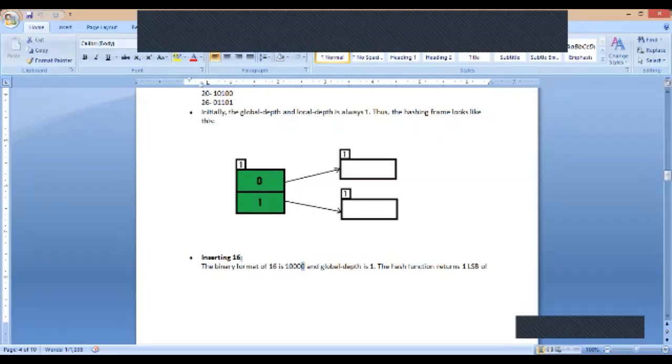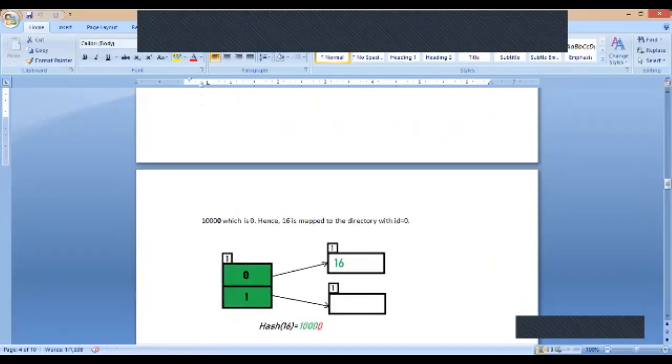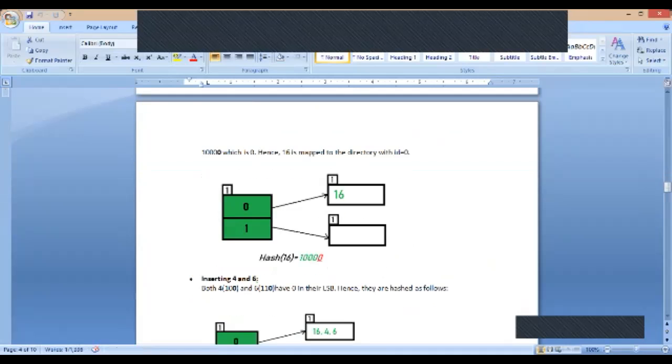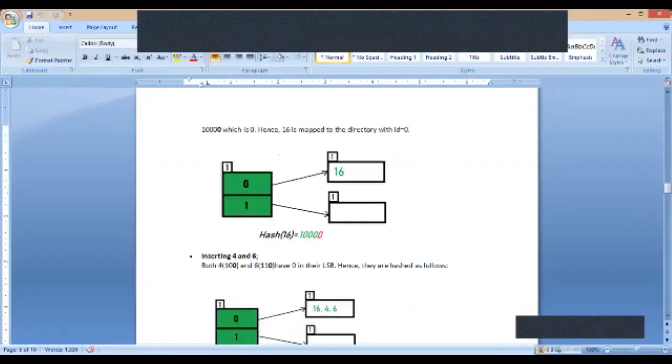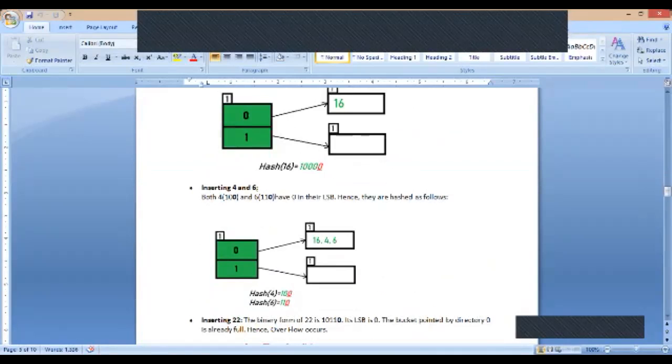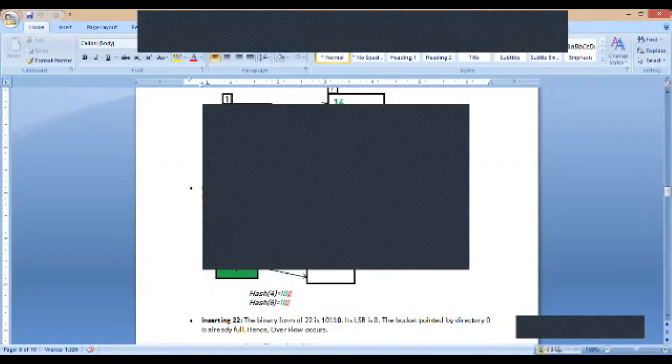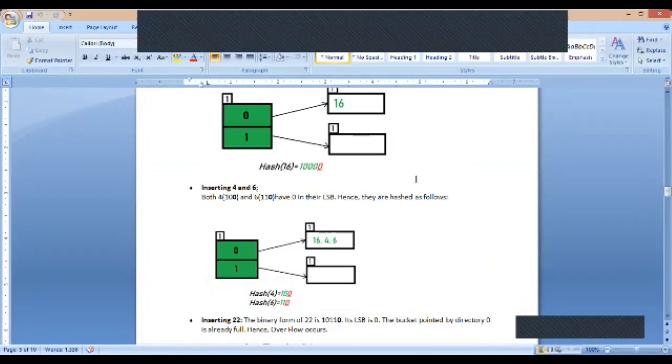So in the directory, at the particular position 0, I insert the value 16. I'm doing hash of 16 and I get that binary value. I take the least significant bit of 16, that is 0, and in the directory it is pointing to bucket 1. In that bucket I'll insert 16. Next, same with 4 and 6. I'll perform hashing on 4 and 6, and the least significant bit is 0 here, so I'll store them in bucket 0.